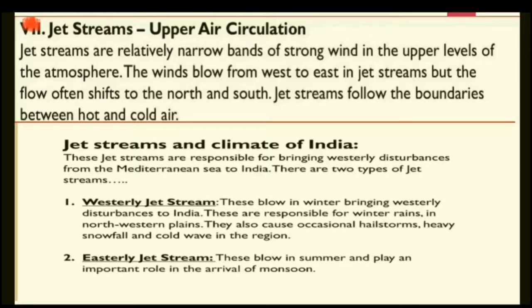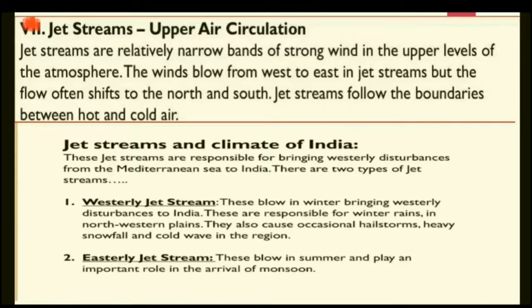When the westerly jet stream blows, it brings the western disturbances, and it is responsible for rainfall in India, in the Himalayan region and the plain area. In the Himalayan region, Jammu and Kashmir, Himachal Pradesh, Uttarakhand, these areas get snowfall as it occurs in the winter season, and rainfall in the plain region.